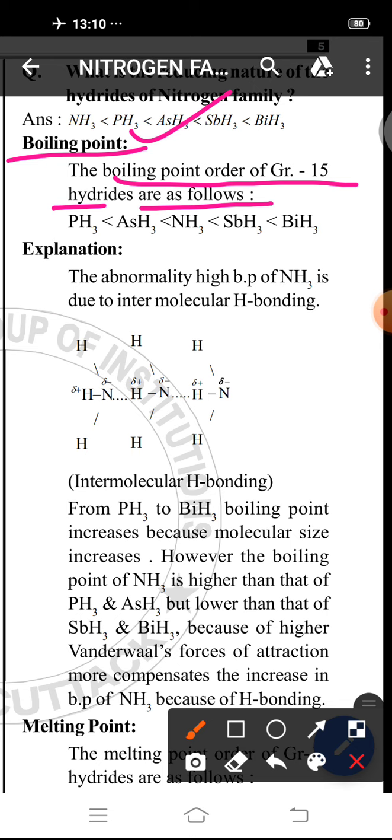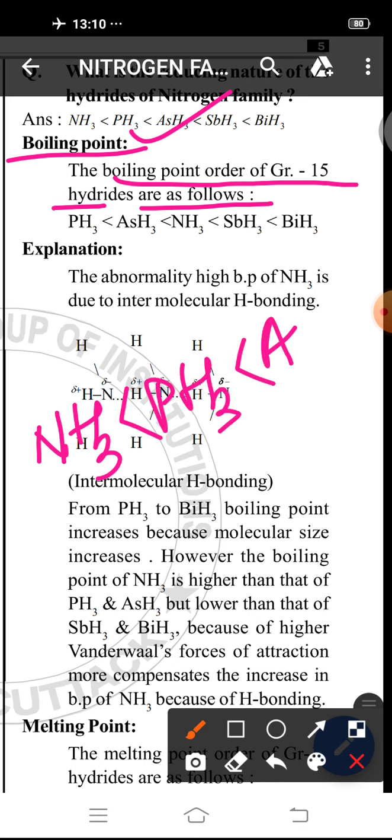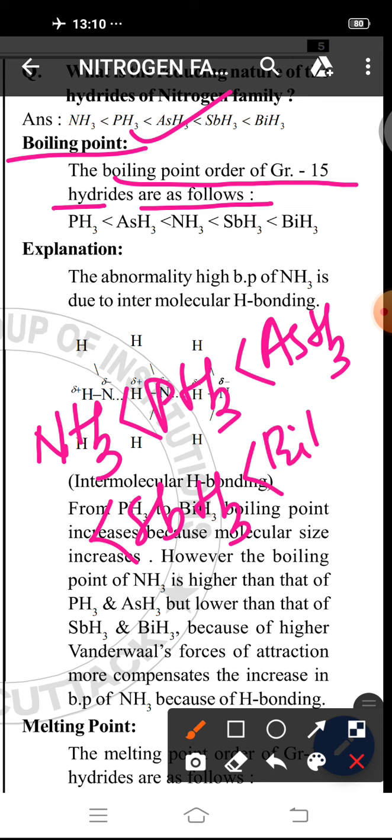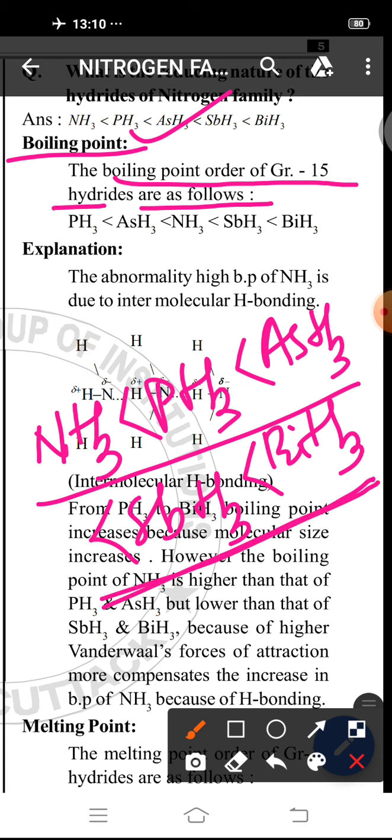From NH3 to PH3, PH3 to AsH3, AsH3 to SbH3, SbH3 to BiH3, mass and atomic size increase. So the boiling point order should be that, but actually the boiling point order is this one.